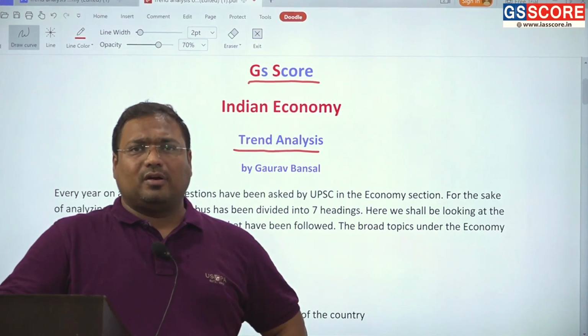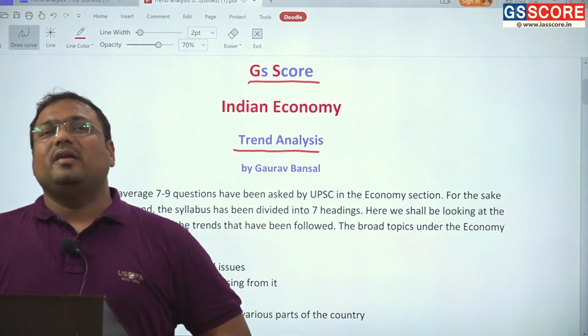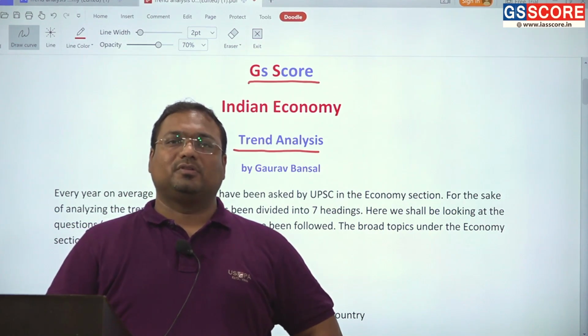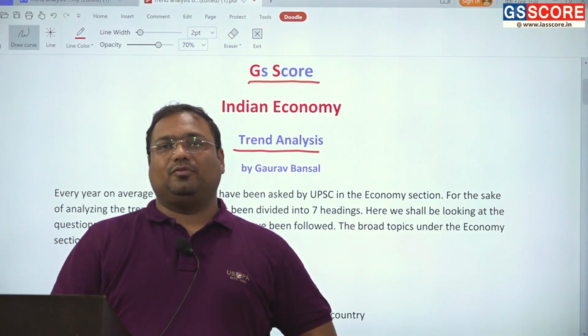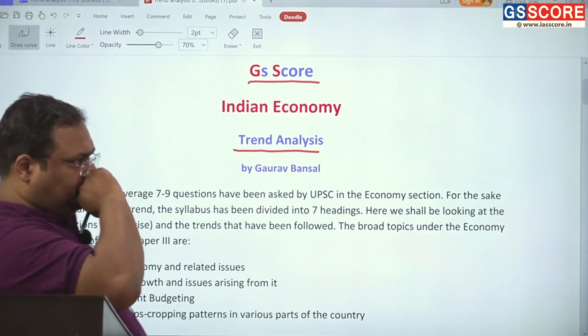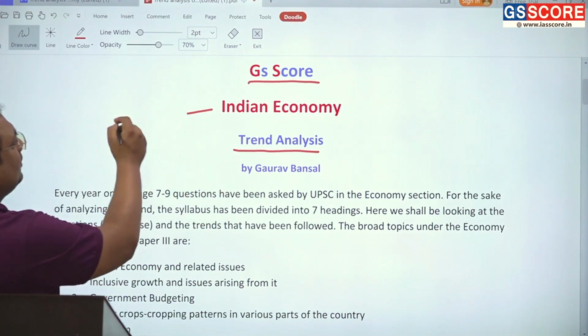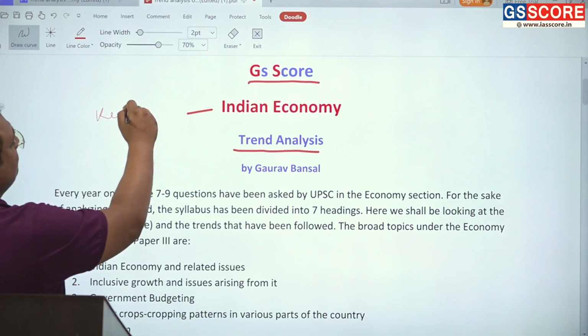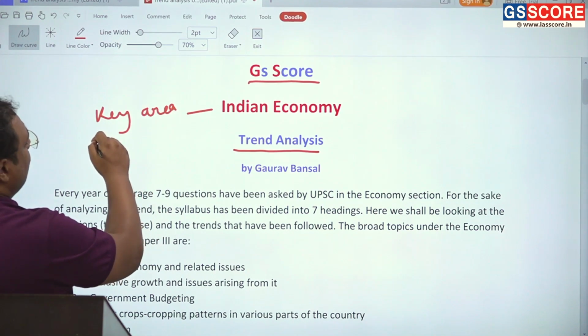We are going to start a session regarding the trend analysis of Indian economy questions in paper 3 of the GS papers in the mains examination. As we know, Indian economy is one of the key areas in paper 3.